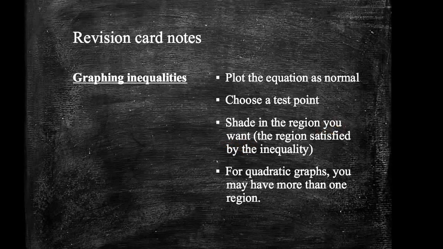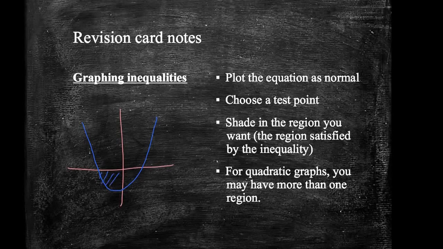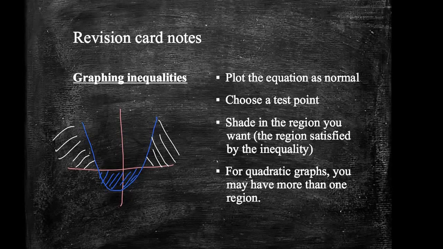So this changes actually at A level, but right now we're actually just going to shade in the area that you want, so the region that's satisfied by the inequality. And finally, if you have a quadratic, then you may have more than one region to draw, so you might end up looking at this area down here, or these areas up here.